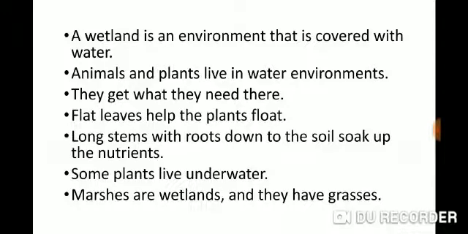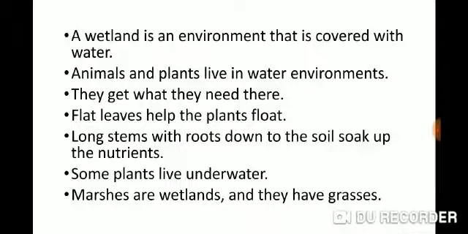Some plants have long stems with roots down to the soil to soak up the nutrients, and long stems help them to get sunlight that is necessary for plants to make food. Some plants live underwater. They grow where they get sunlight easily.